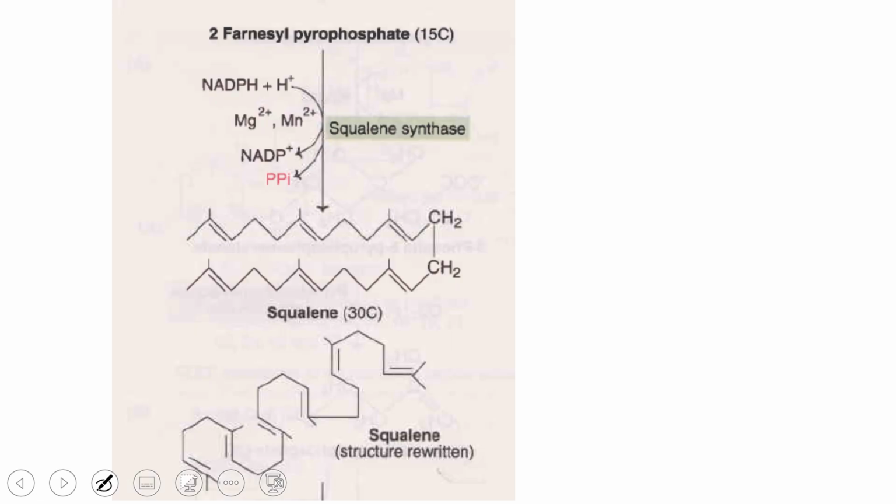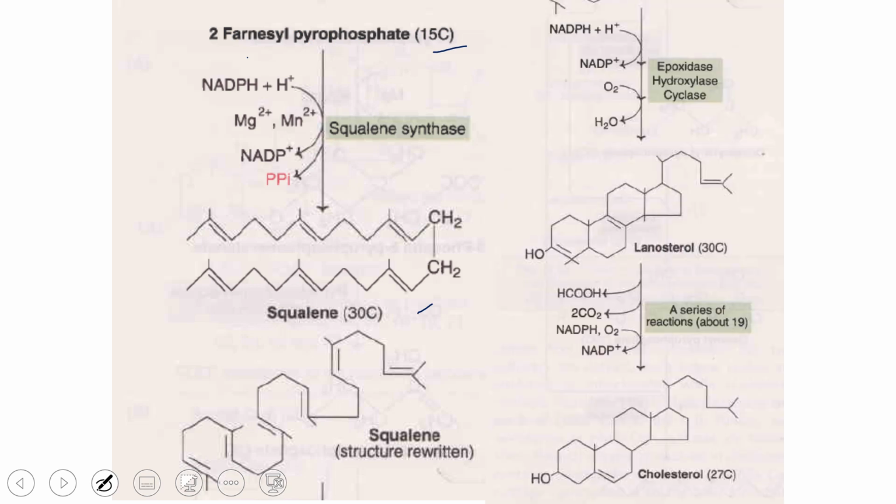These are the chemical reactions in which two molecules of farnesyl pyrophosphate, each having 15 carbon, join together to give you squalene. Squalene is going to be restructured, and ultimately it is going to be converted to lanosterol and then to cholesterol, and finally we get cholesterol. So this is the complete process of cholesterol synthesis. In this case, because here we are having roughly 19 reactions, all these enzymes involved in the conversion of lanosterol to cholesterol are associated with the endoplasmic reticulum, because this reaction takes place in the endoplasmic reticulum.